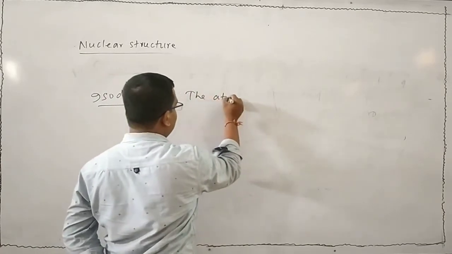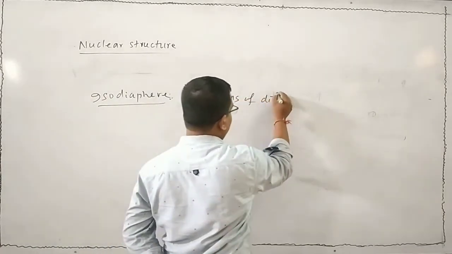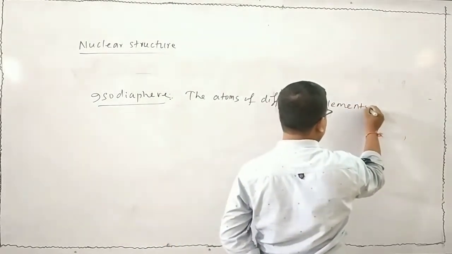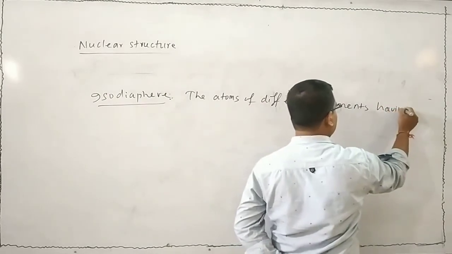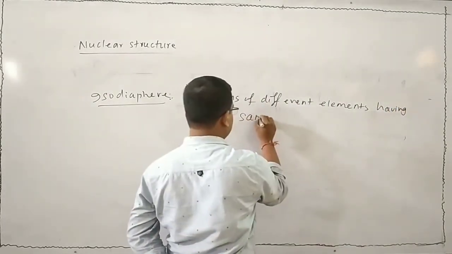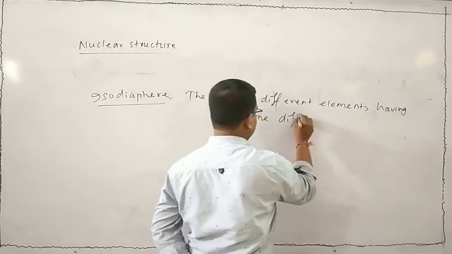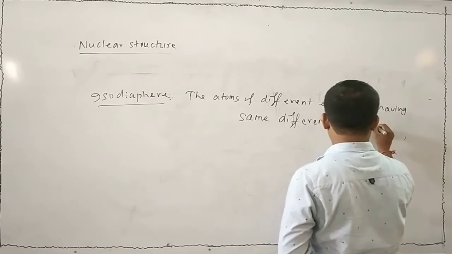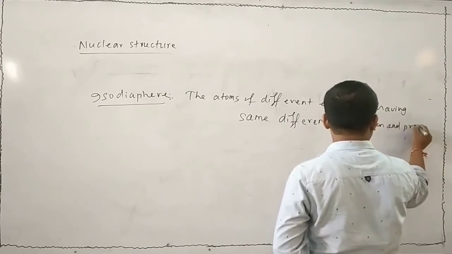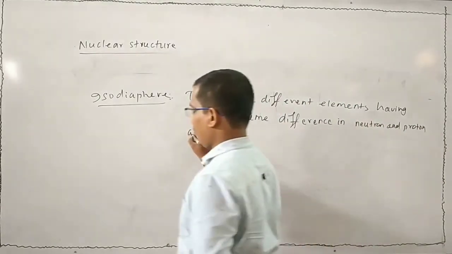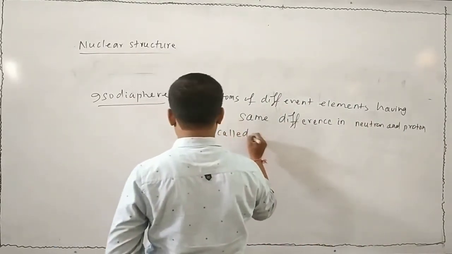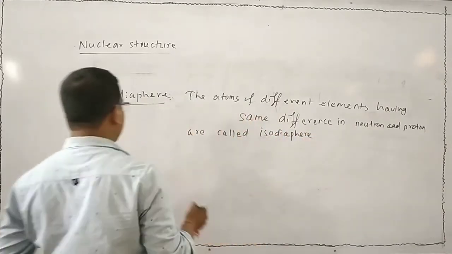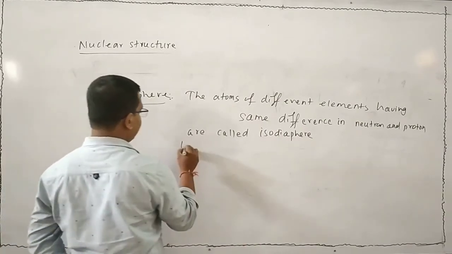The atoms of different elements having same difference in neutron and proton are called isodiaphers. Take example to explain isodiapher.